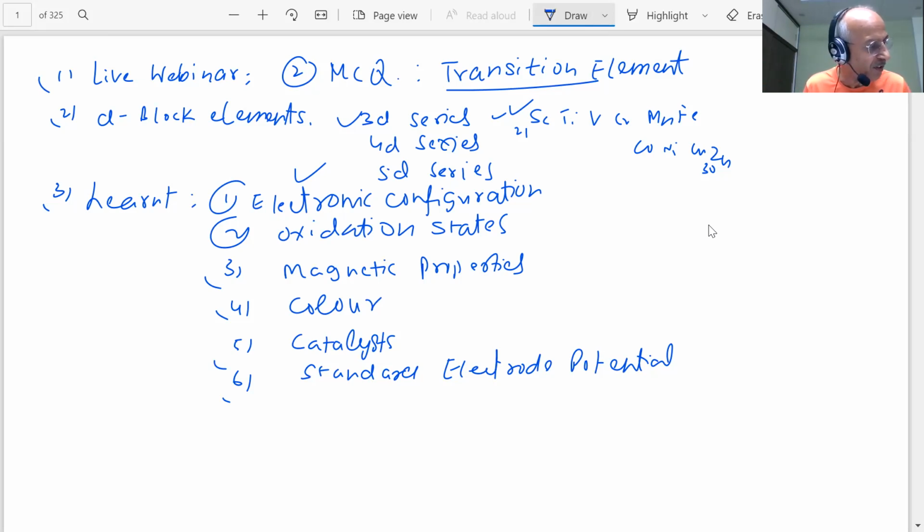We discussed their oxidation states, students. The largest variable oxidation state was shown by manganese, +2 to +7. Then magnetic moments, colors, formation of interstitial compounds, alloy formation, catalytic properties. All this is important. We discussed compounds like potassium permanganate and potassium dichromate. Am I right? All this was discussed. Tell me yes or no.